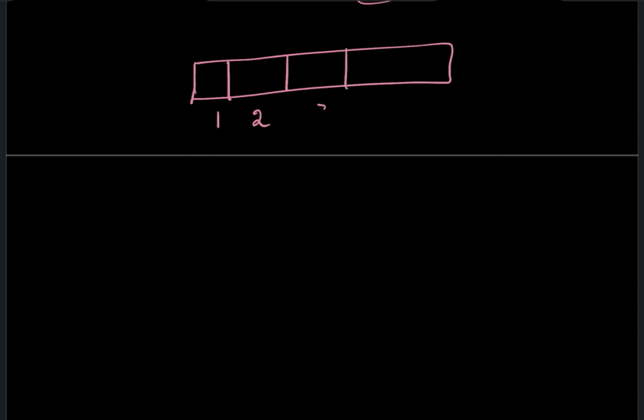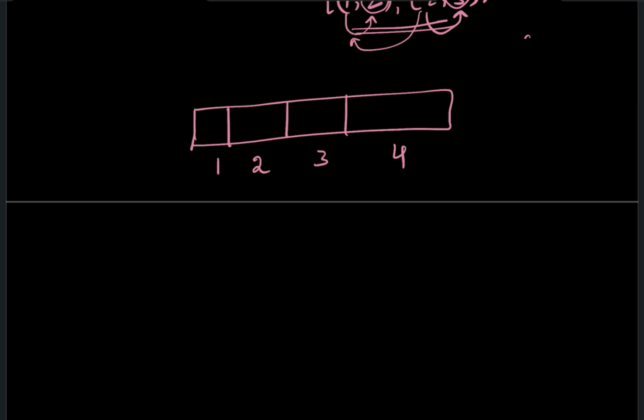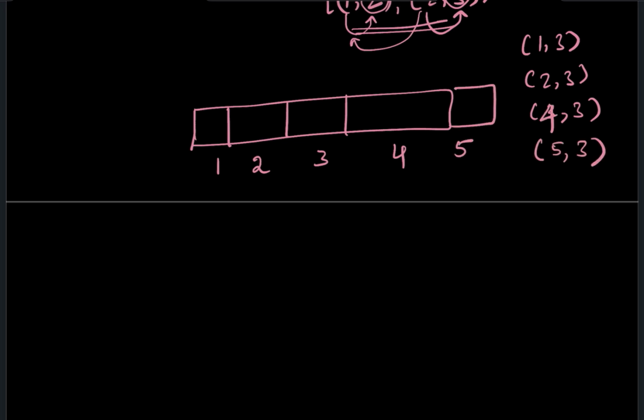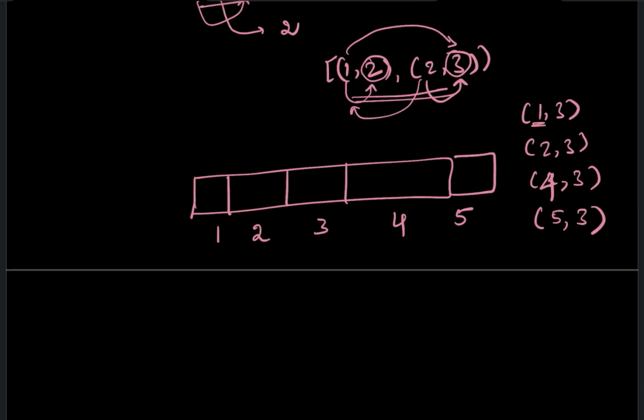Now, what can we do here? It's a very simple math problem. The question says that every person trusts at least one person if there is a town judge. So if I have elements 1, 2, 3, 4 and 5, and let's assume the trust pairs [1,3], [2,3], [4,3] and [5,3]. Now you can see that 1 here trusts 3, and 2 here also trusts 3.